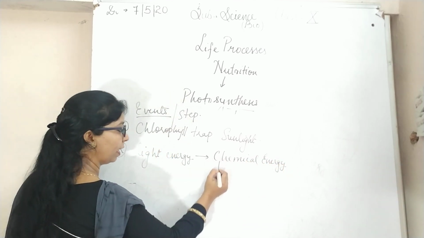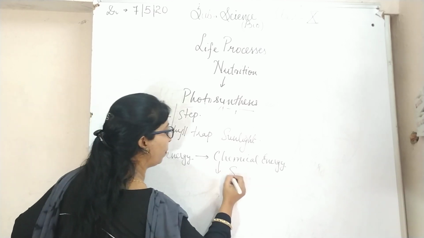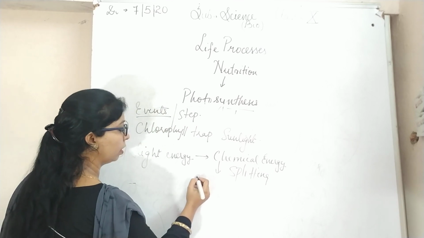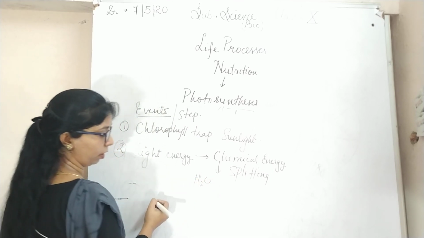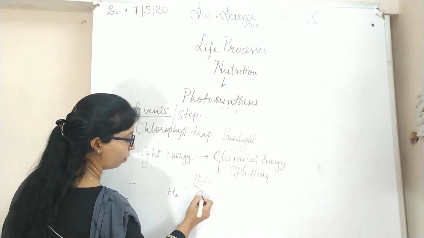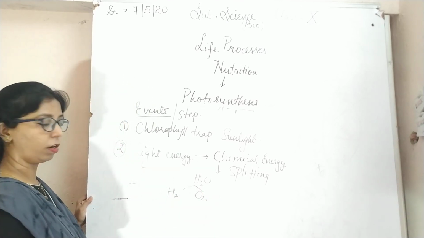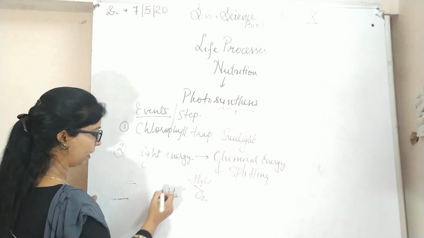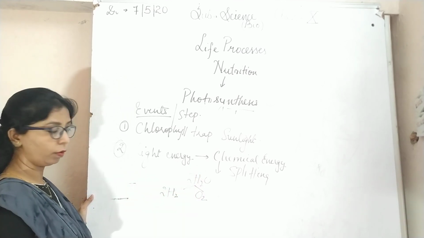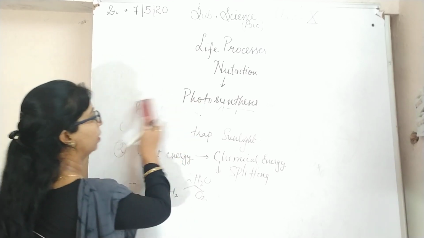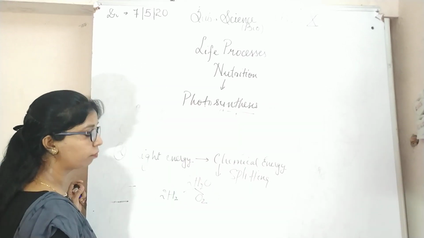And this chemical energy helps in splitting water into two parts, hydrogen and oxygen. And the third step is the reduction of carbon dioxide.